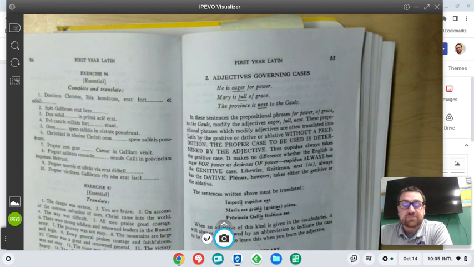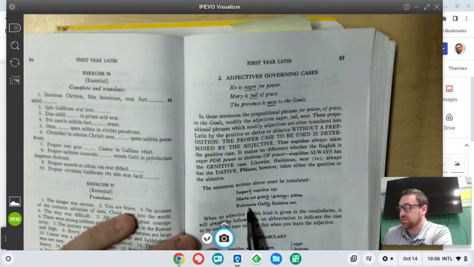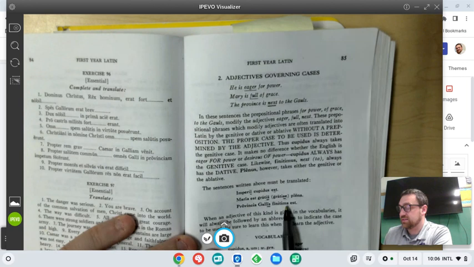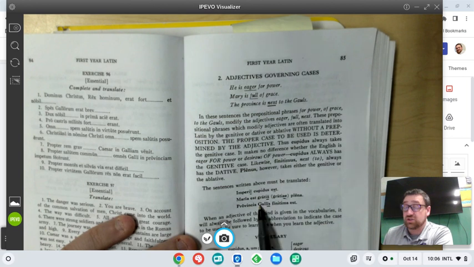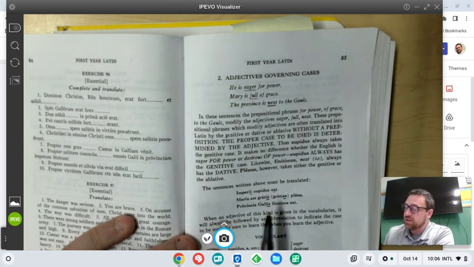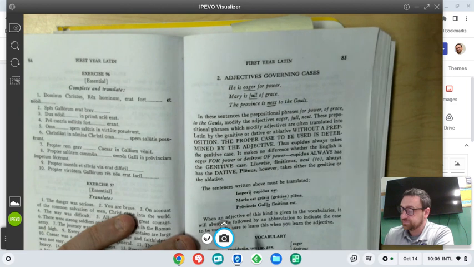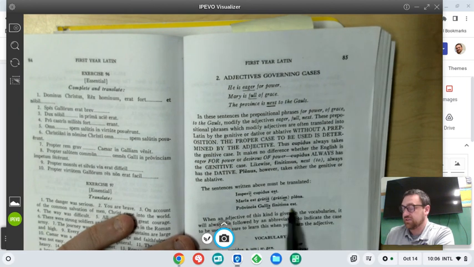Now, the province is next to the Gauls. Provincia finitima est means the province is next to, but next to the Gauls. We put it in the dative. And because it's next to the Gauls plural, we want to put it in the dative plural. So provincia Galliis finitima est. You could also say provincia finitima est Galliis, I suppose. Latin word order was very flexible.